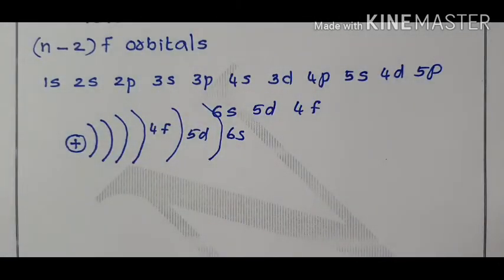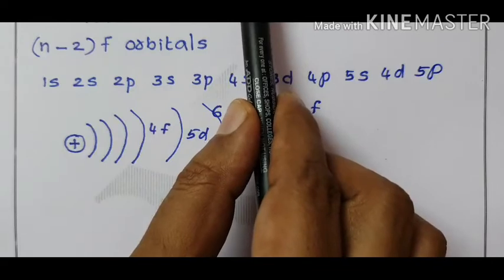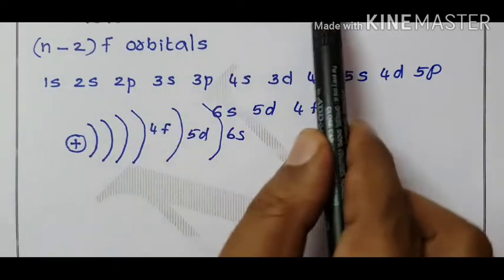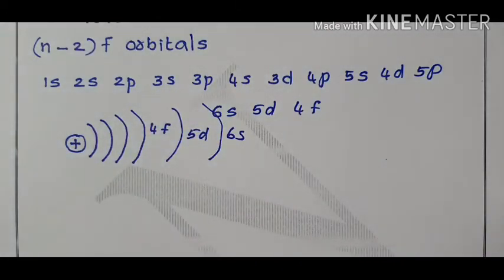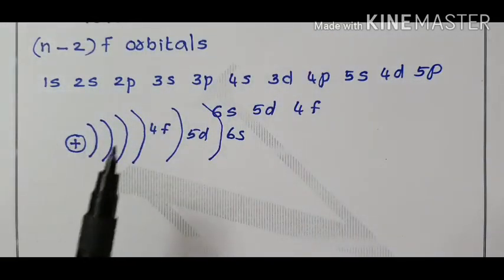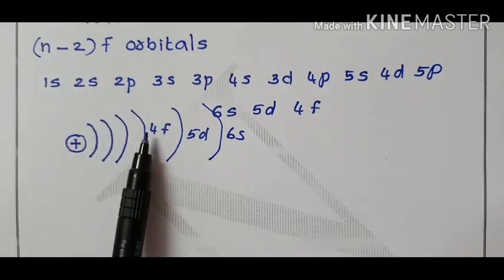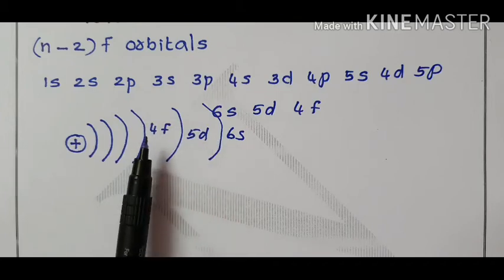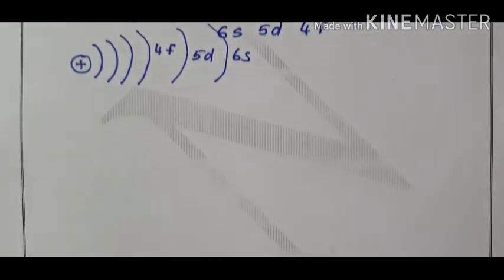Why are F-block elements called inner transition elements? Two reasons are given. One is that F-block elements form a series inside of the transition elements. One more reason is that the 4f orbital, that is the n-2 f orbital, belongs to the third from the outer shell, therefore it is called inner transition series or inner transition element.